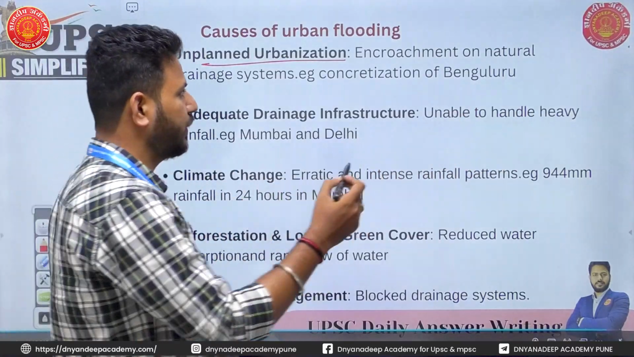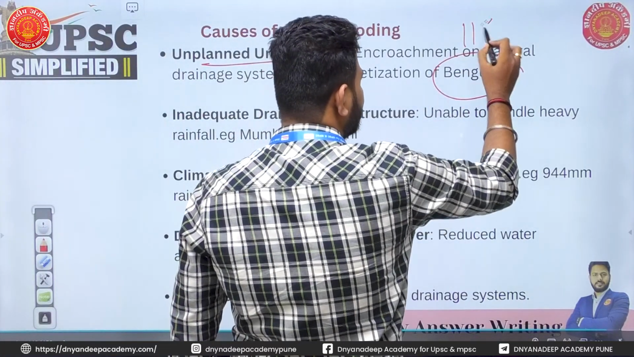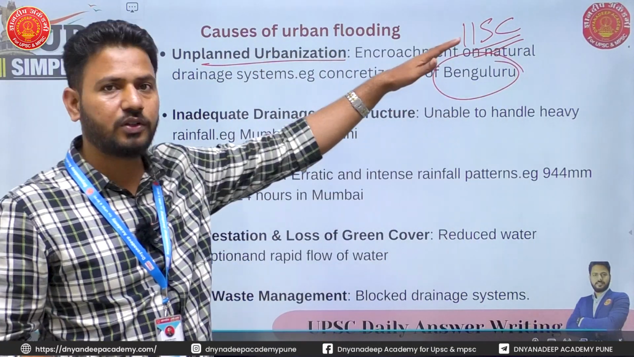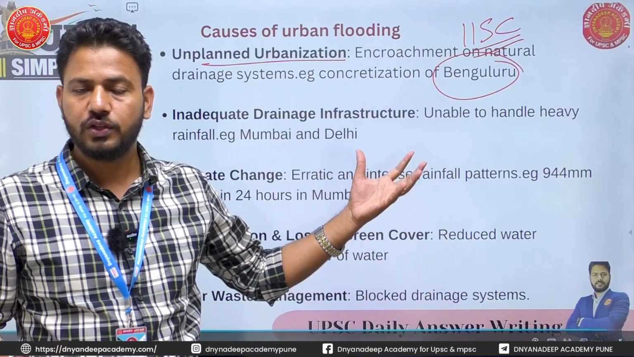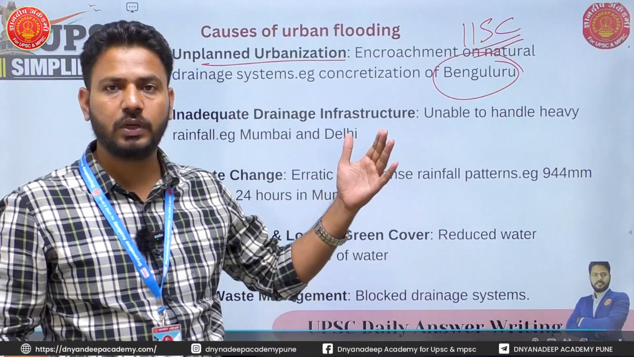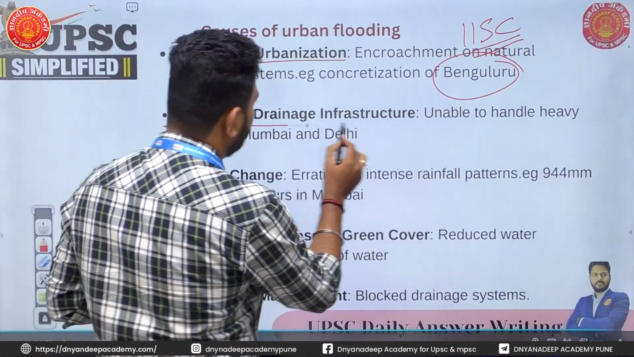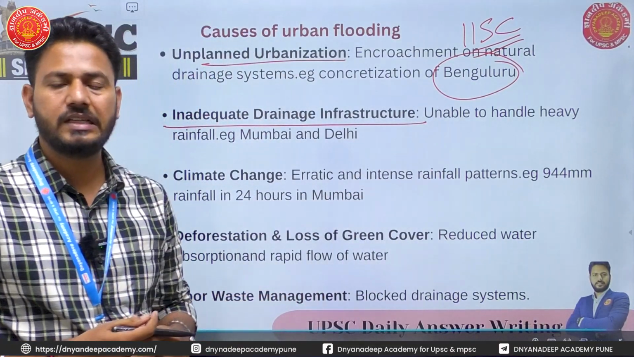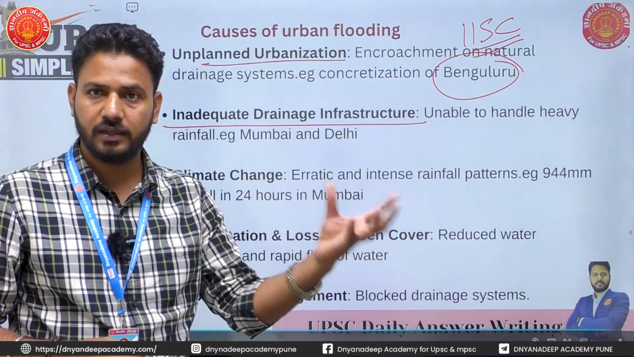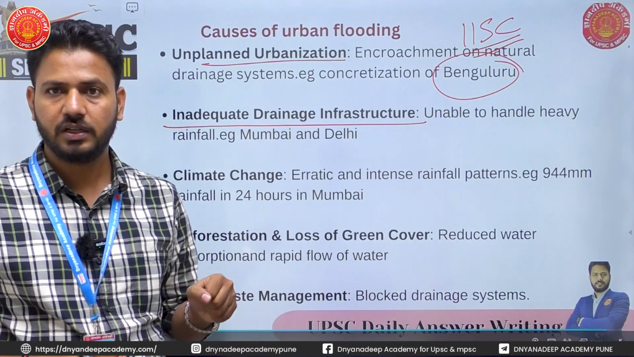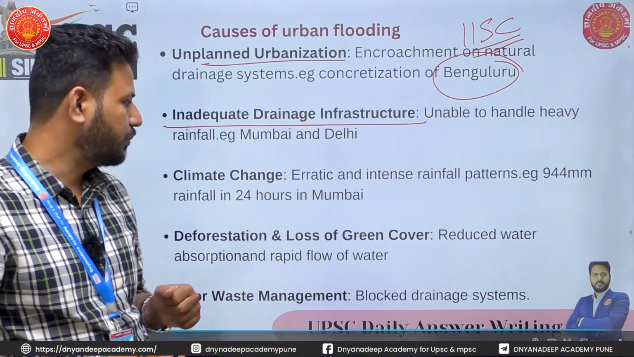Okay, for example, here you can say Bengaluru. Why? IISc Bengaluru has come up with a report in 2019 that 90% of Bengaluru is only concrete. So because of concrete, there will be rapid flow of water, which is resulting in urban floods. Then the second point is inadequate drainage infrastructure. We look at cities in India, for example, Mumbai, Delhi. These cities lack proper drainage infrastructure, which is again resulting in urban floods.